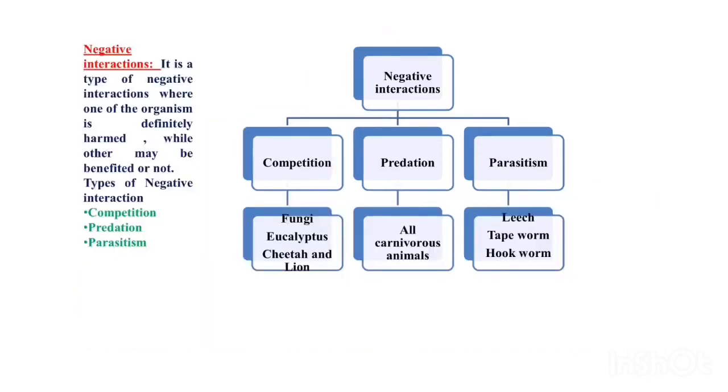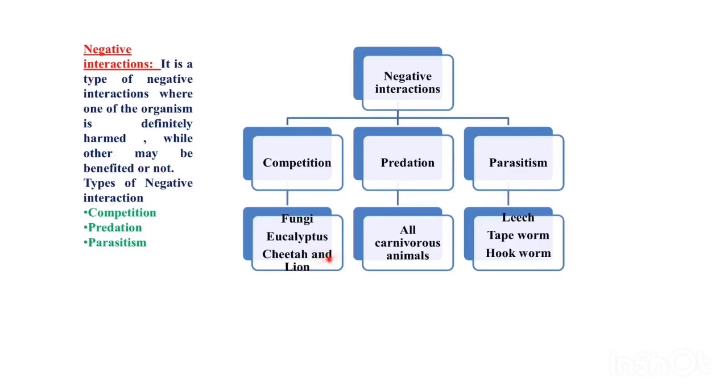Negative interaction is the type of interaction where, as the result of the interaction, one organism is definitely harmed, and the other may be benefited or not. It is known as negative interaction. It is of three types: competition, predation, parasitism. What is competition? When two organisms of different species compete for the same food, it becomes competition.